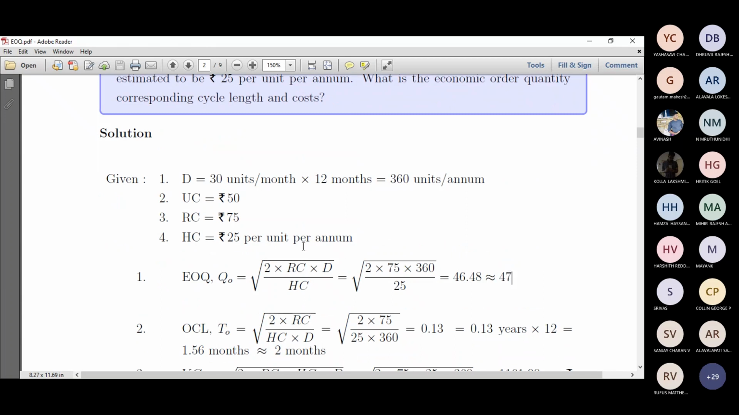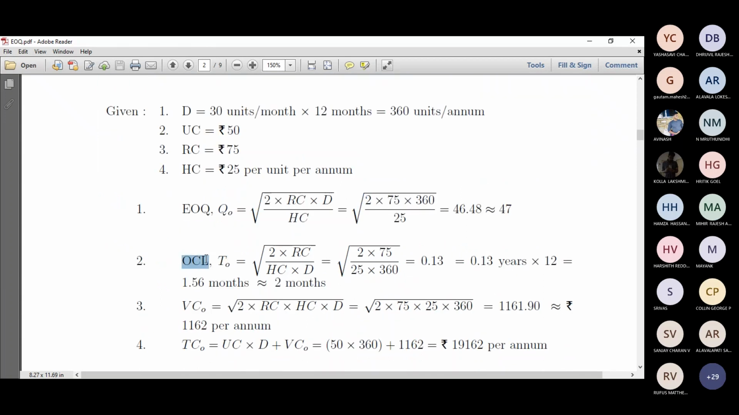So that's basically that. The optimum cycle length, or cycle time, which is T naught, is equal to the square root of 2 into RC divided by HC into D. So 2 into 75 divided by 25, which is the holding cost per annum, multiplied by the total demand per annum, which is 360, which is approximately 0.13 per annum, right? So the cycle time is 0.13 per annum.